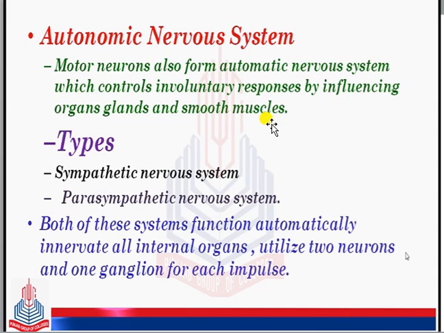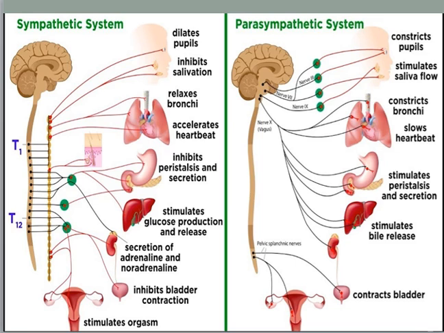Keep it in your mind, the autonomic nervous system is composed of two types of nervous system. One is the sympathetic nervous system, another one is the parasympathetic nervous system. So let's see. Both of these systems function automatically, innervate all kinds of internal organs, and utilize two neurons and one ganglion for each impulse. Keep it in your mind, this system functions automatically and innervates all internal organs, because all internal organs can be under the autonomic nervous system. It utilizes 2 neurons and 1 ganglion, because from one ganglion the 2 neurons are distributed. So let's see what the sympathetic and parasympathetic nervous systems actually are.